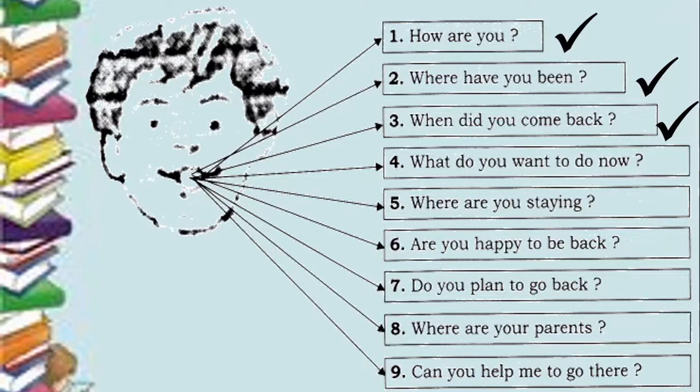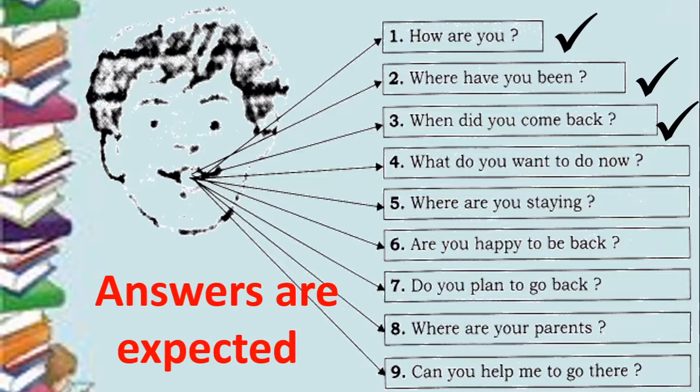So the difference is mainly that in these questions you expect an answer. So answers are expected when you ask a normal question. But when you're asking a question as part of interrogation or a rhetorical question, you do not expect answers.